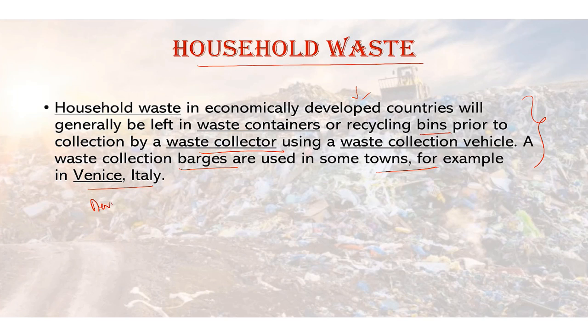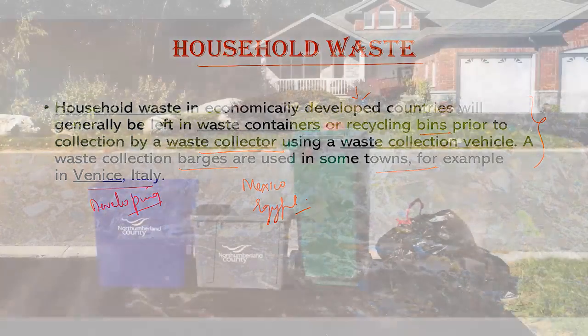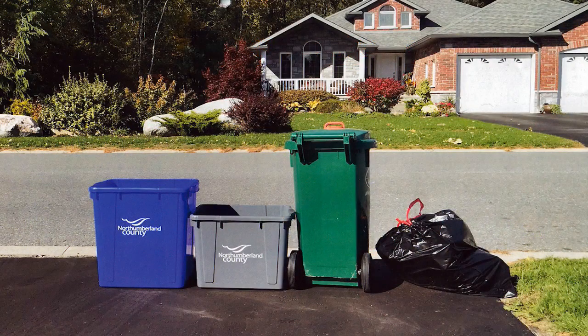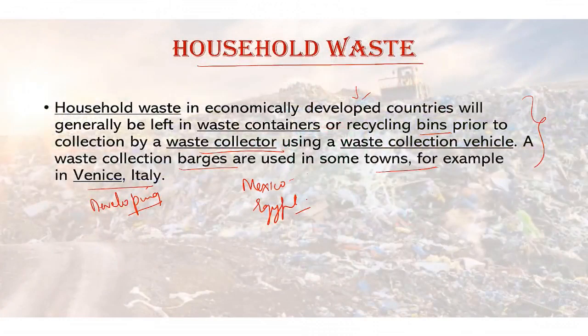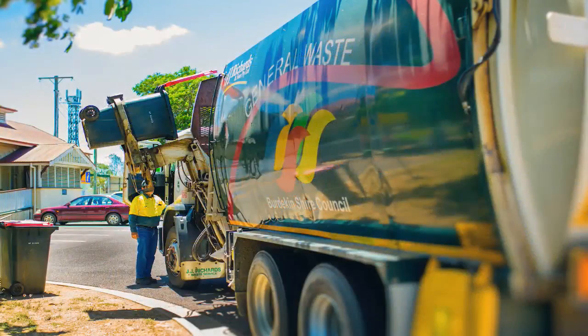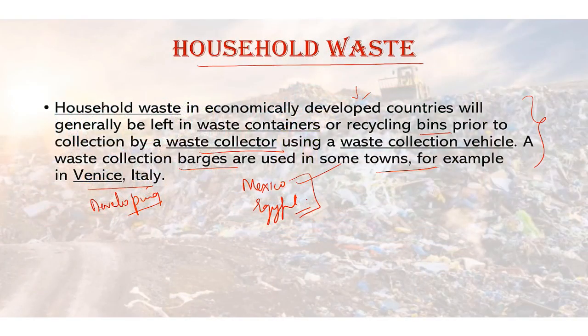Talking about the developing countries, for example, in Mexico and Egypt, waste left in bins or bags at the side of the road will not be removed unless residents interact with the waste collectors. Because in developed countries, the waste collectors will come themselves, but in developing countries, they won't come until the people force them to come. Especially in Mexico City, the residents must haul their trash to a waste collection vehicle, which makes frequent stops around each neighborhood. The waste collectors will indicate their readiness by ringing a distinctive bell and possibly shouting.